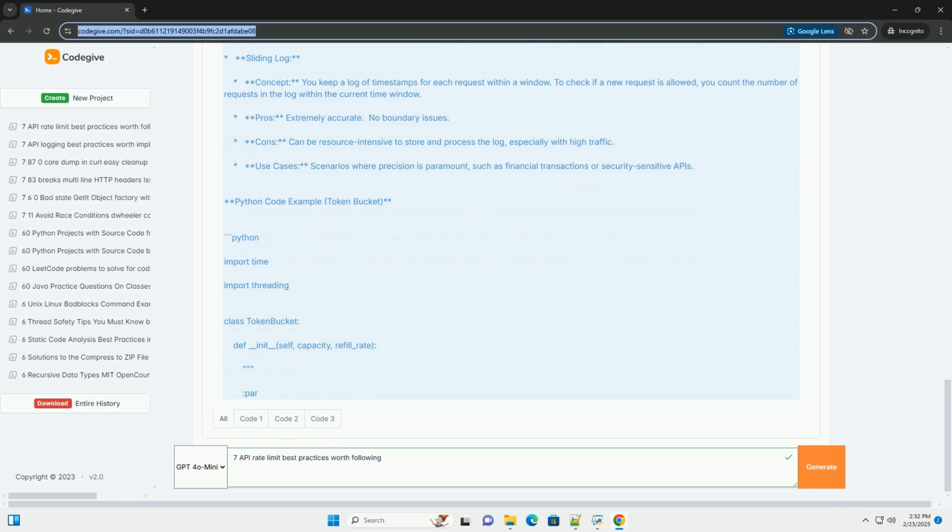Public versus authenticated endpoints: public, unauthenticated endpoints might have stricter rate limits than authenticated endpoints. Complex queries: endpoints that perform complex database queries or computations might have lower rate limits. Batch operations: batch operations, for example creating multiple resources in a single request, might have stricter limits. Example, conceptual, using Flask and different rate limit tiers.